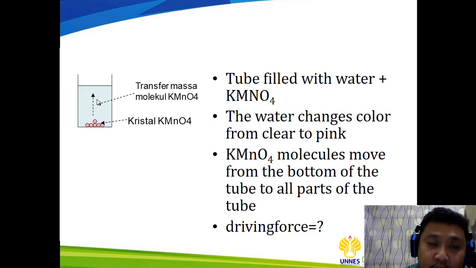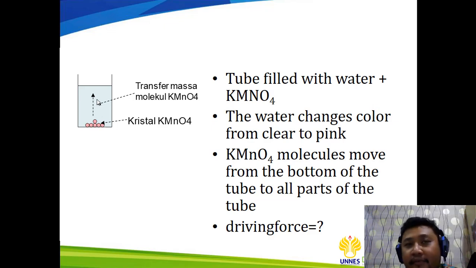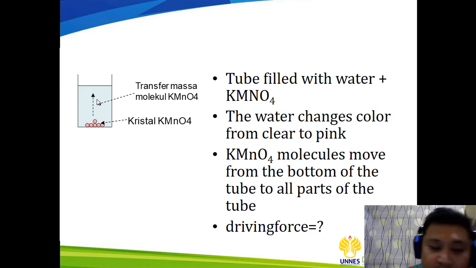That is what happens when you have mass transfer between a solid and water. It is the same condition as when you are making Nutrisari or Milo. That is what happens; it is a mass transfer process.